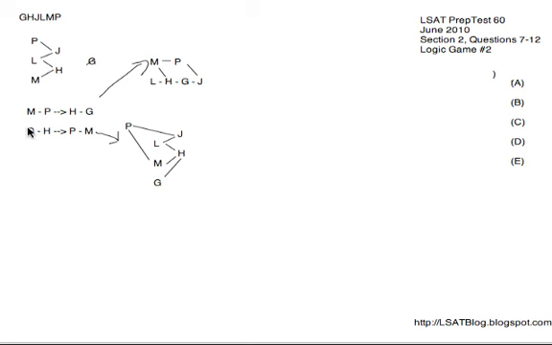Now again, I want to emphasize that these are not the only two possibilities for the game. They're just what it actually looks like when you take the sufficient and necessary conditions of each of these conditional statements and combine them together with the first two rules of the game, keeping in mind, of course, that G cannot be last as well. So these are not the only two possibilities, but they'll help us out a great deal. They also show us examples of a couple of valid scenarios, and we'll use this over the course of the game.